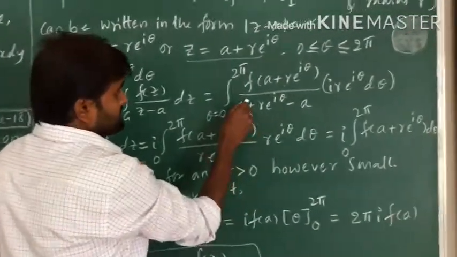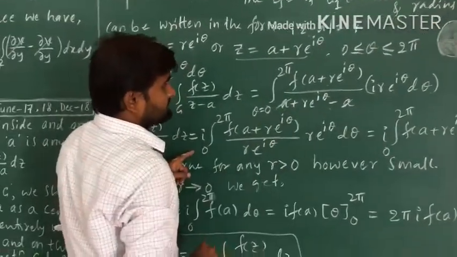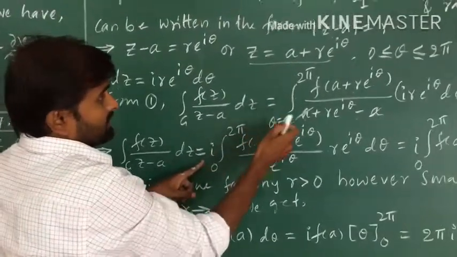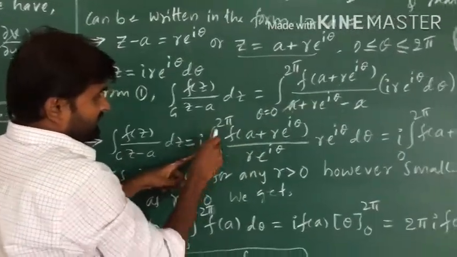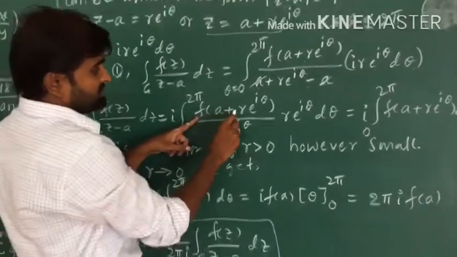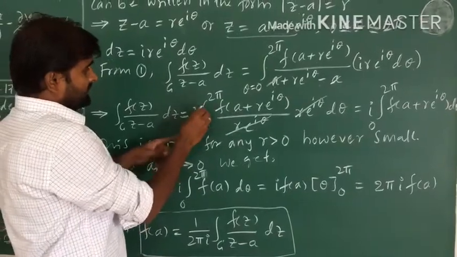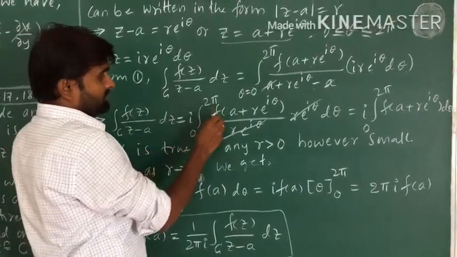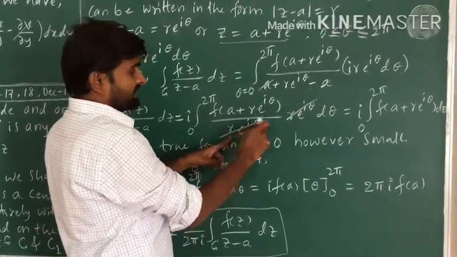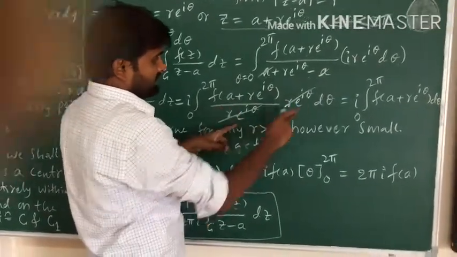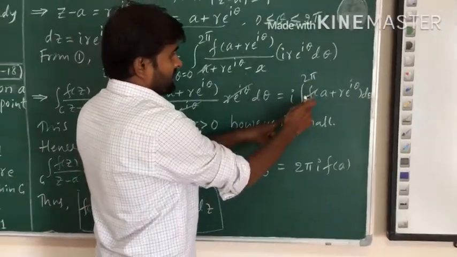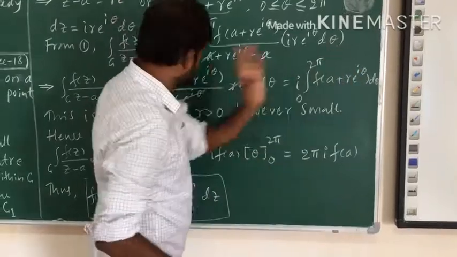Here the a gets cancelled, and r e raised to I theta in numerator and denominator both get cancelled. What remains is I into integration from 0 to 2 pi of f of a plus r e raised to I theta d theta.